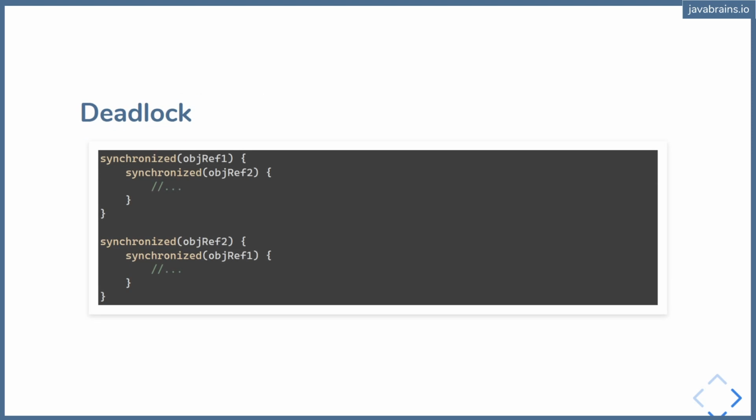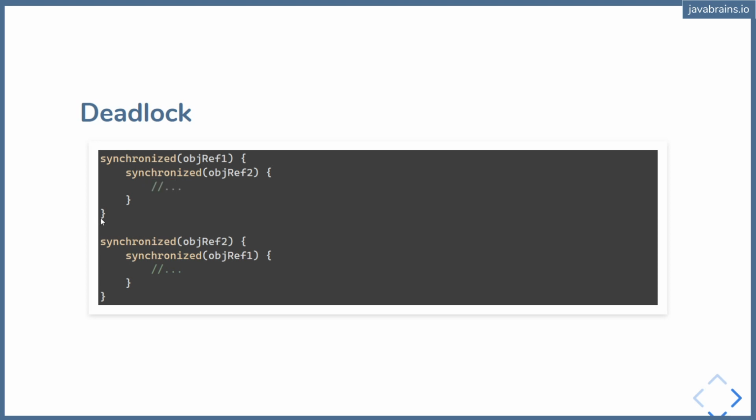Here is an example of a deadlock in Java. I have two synchronized blocks over here, nested synchronized blocks. Yes, synchronized blocks can be nested. So when a thread is trying to execute this, what does it need to do? It needs to first get this lock, which is the first synchronized block, and then it has to get this monitor lock, which is the second synchronized block, and only then can it execute the piece of code inside it.